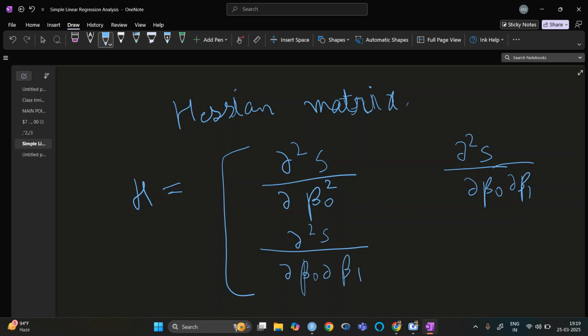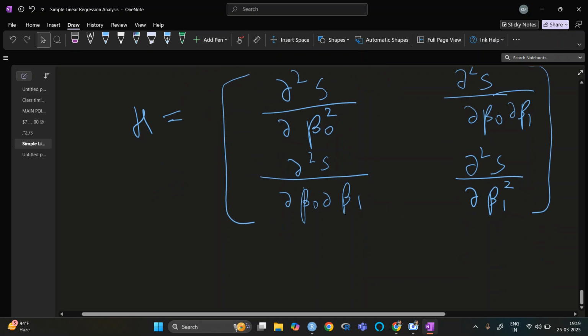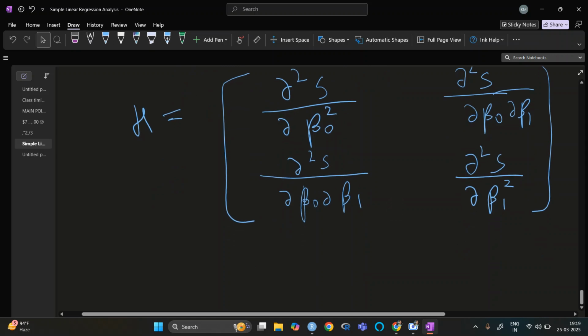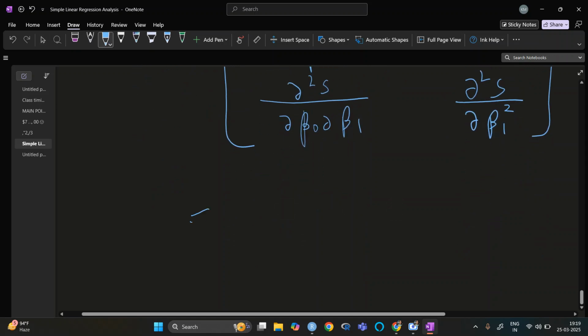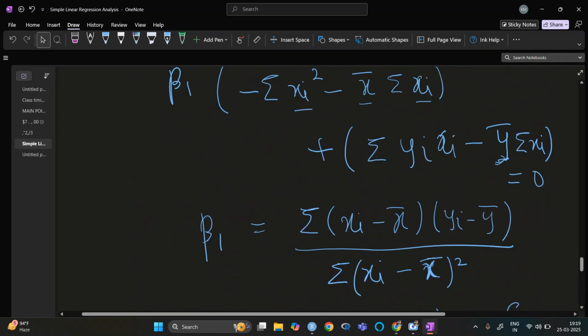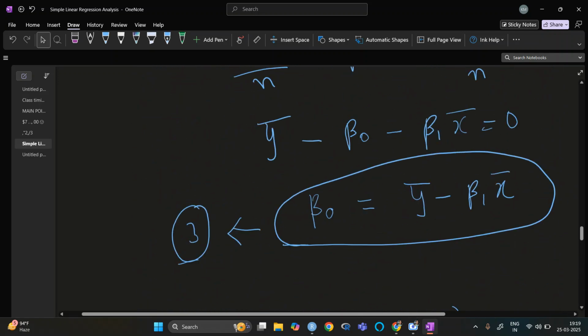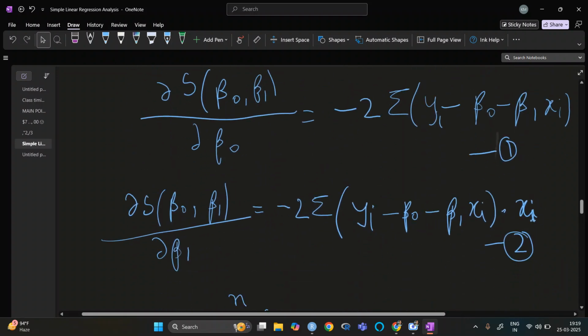So these two are same. This is the Hessian matrix. So now we need to find it again. So here our first one.